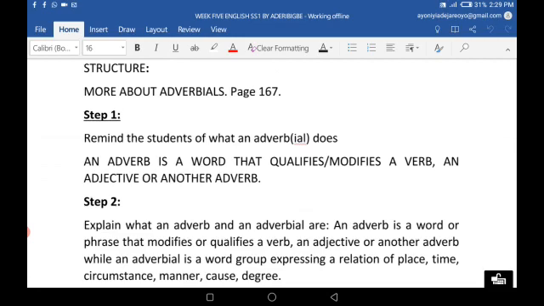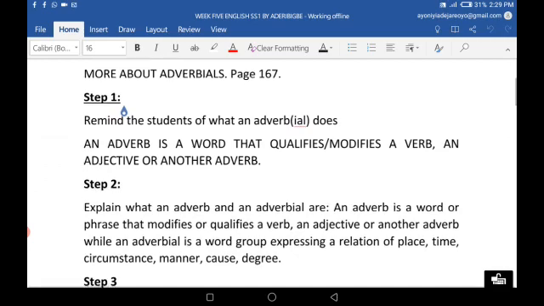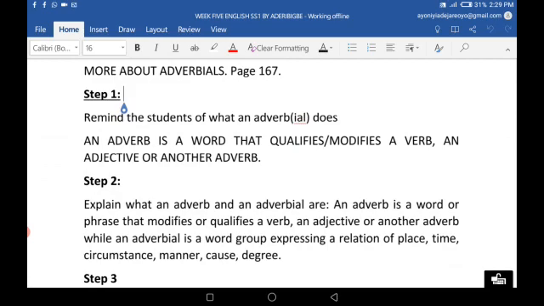When we say a word qualifies or modifies another, what we are saying is that it tells us more about another word. As simple as that. It may seem big, but it doesn't mean that much other than that. It tells us more. It describes in detail. It makes you know better. That is the meaning of qualifies or modifies.